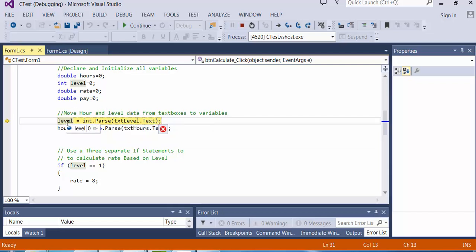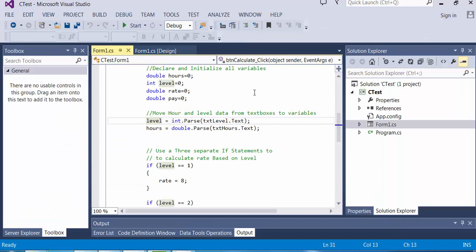Because remember, C# is very strictly typed, so when I declare my variables, I have to specify which type of variable. If I have something in the text box that is not an integer and I try to put it over into this variable, it crashes. So as a programmer, you might say, well, how can I avoid this? Because I don't want to write programs that crash. Nobody wants to use those.